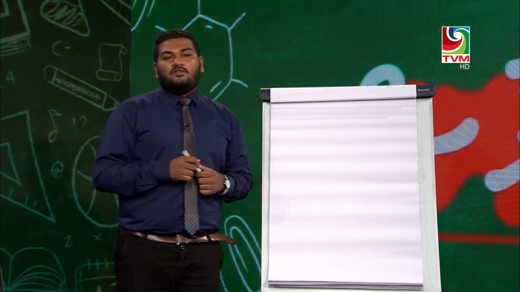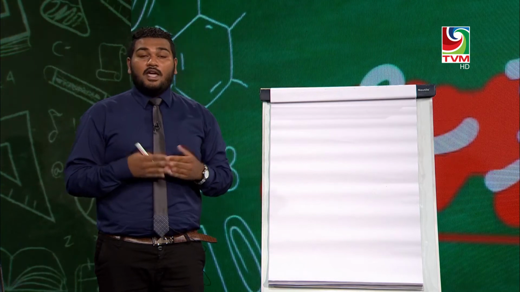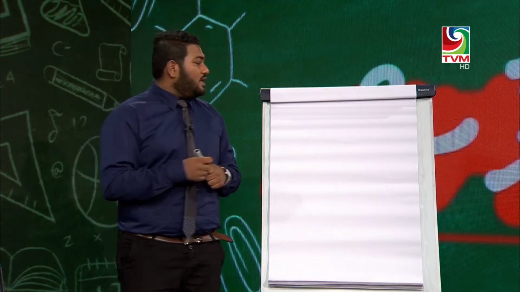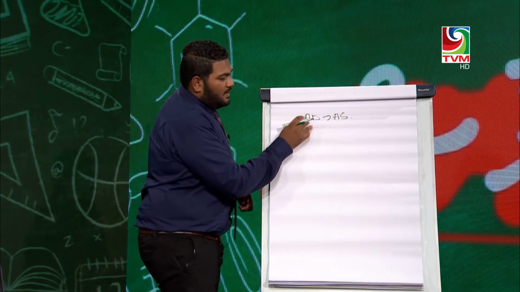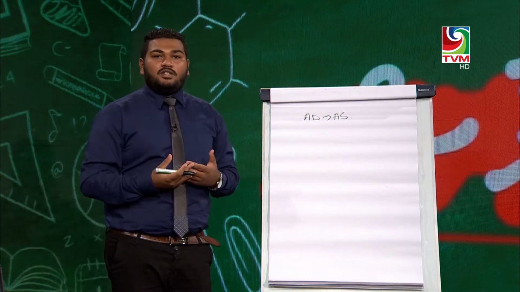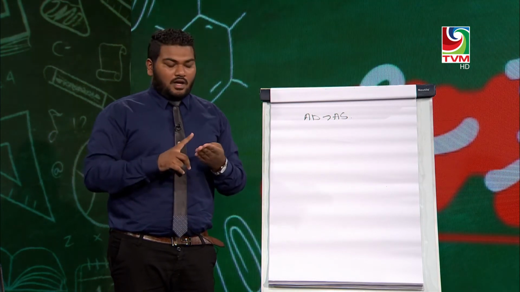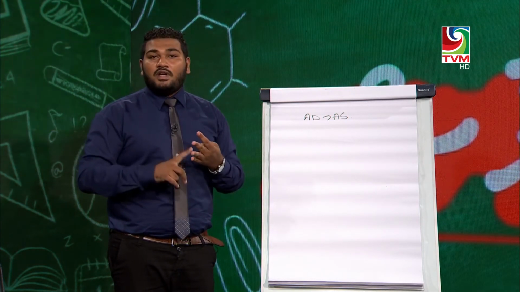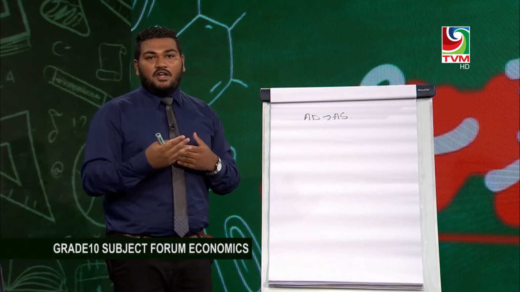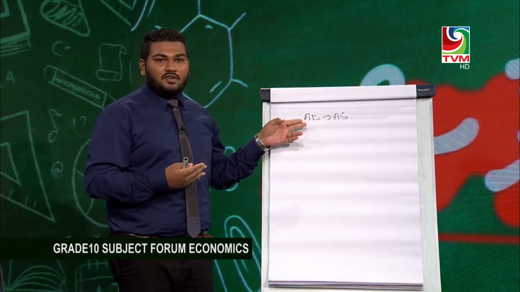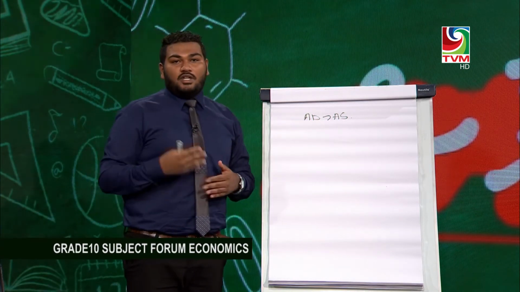So, what is demand pull inflation? Demand pull inflation occurs when the aggregate demand in the economy exceeds the aggregate supply. Like I said before, the aggregate demand is the total demand. It consists of consumption, investment, government spending, and net export. If any of the components of aggregate demand increases, the total demand in the economy will increase. So demand pull inflation arises when the aggregate demand in the economy exceeds the aggregate supply.